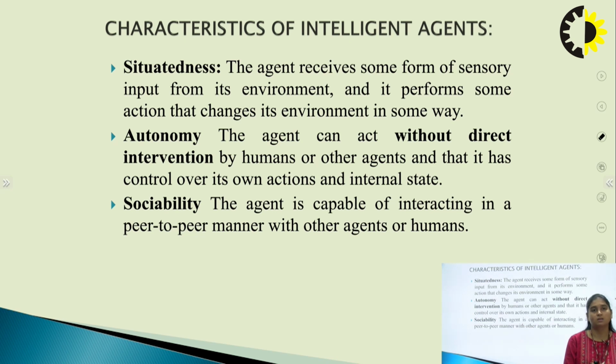The environment refers to all the things which surround an agent, from which the agent can take input through its sensors. Situatedness means the agent receives some form of sensory input from its environment and performs some actions that change its environment in some way.